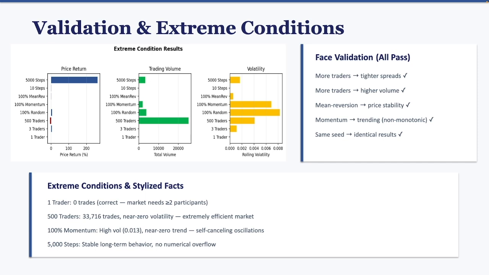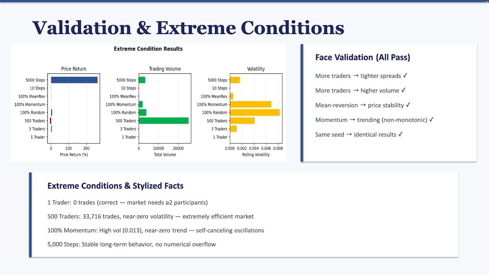Second, I tested 8 extreme conditions. Boundary cases like 1 trader, 500 traders, 100% of a single strategy, and 10 steps versus 5,000 steps. With 1 trader, 0 trades occur, which is correct since you need at least 2 participants. With 500 traders, volume explodes to over 33,000 trades with near-zero volatility, an extremely efficient market. The 5,000 step run shows stable behavior with no numerical overflow, confirming the simulation handles long durations gracefully.